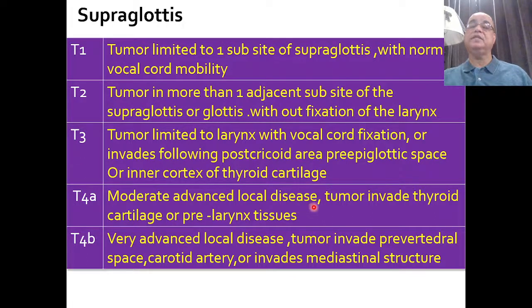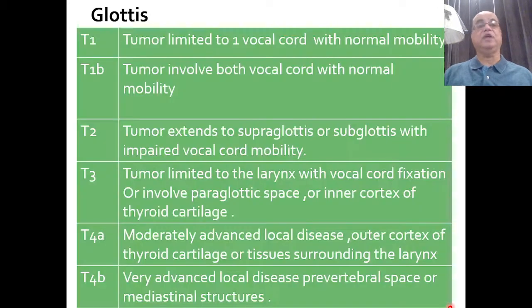Moderately advanced local disease is when the tumor is invading the thyroid cartilage. Now, inner cortex and outer cortex both have been involved or eroded, and the tumor has gone beyond the confines involving the pre-laryngeal tissues. Then the tumor is at the stage of T4A. And T4B, of course, is very advanced local disease when it is involving the prevertebral space posteriorly, or laterally the carotid arteries, or inferiorly it has gone into the mediastinum to involve the mediastinal structures. The disease is at T4B stage.